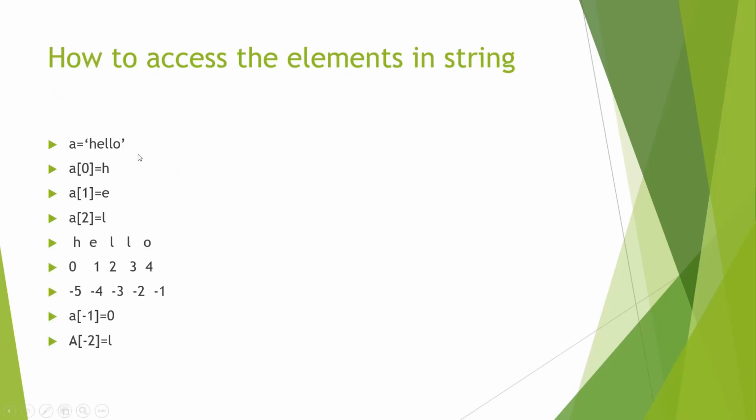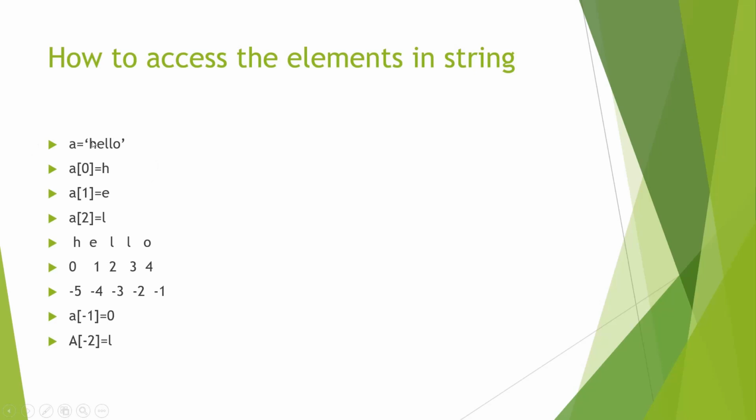So here we store hello string within a string variable. Now to access any part of the string, we're going to use this syntax here, the square bracket. And now in Python or in any other computer language, the counting always starts from number 0. So when we count, we say 1, 2, 3, 4, but in computer language it always starts from 0, then 1, then 2, then 3, and then 4.